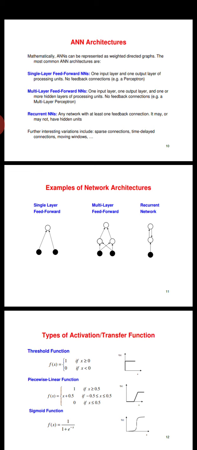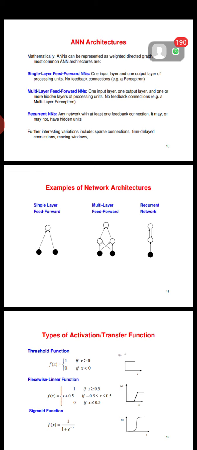That is called multi-layer perceptron. Now third one is recurrent neural network. Any network with at least one feedback connection, it may or may not have hidden layers, is called recurrent network.